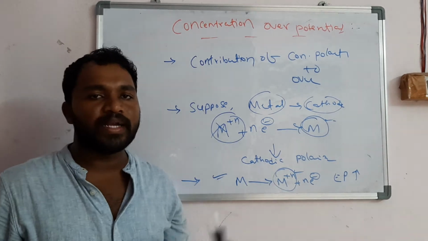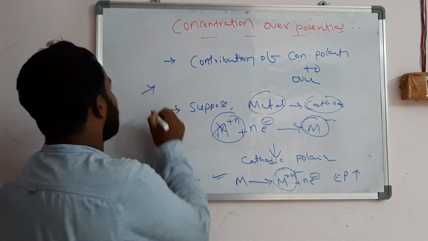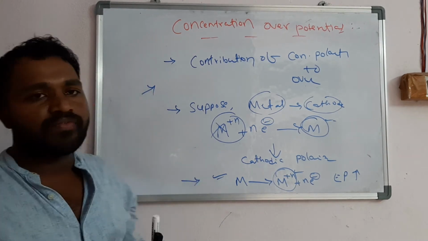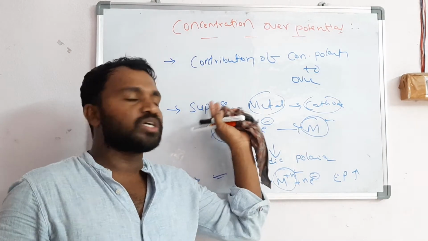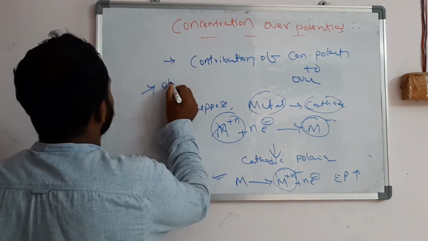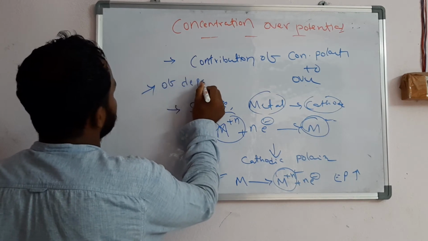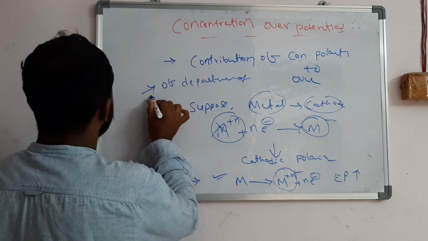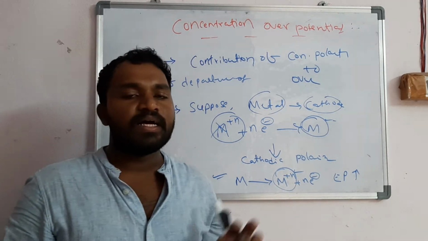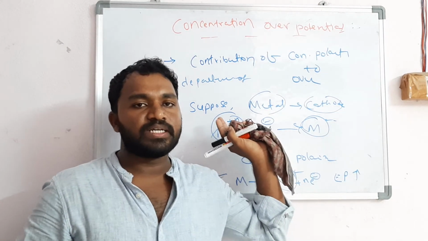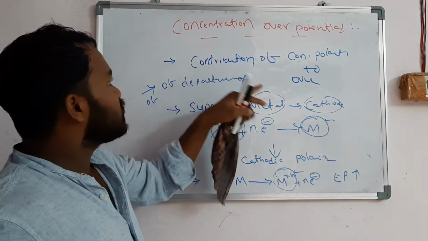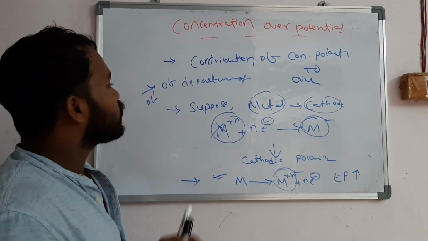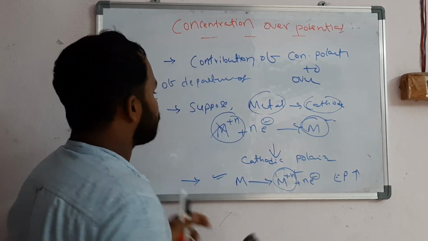And the next point is the phenomenon of departure of electrode potential from the reversible cell value due to change in the concentration; that is called the concentration over potential. Up to here you need to write about the concentration over potential.